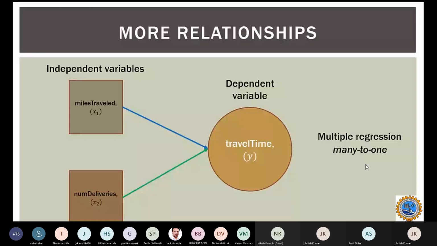Anything one to many or many to many is not the scope of regression.